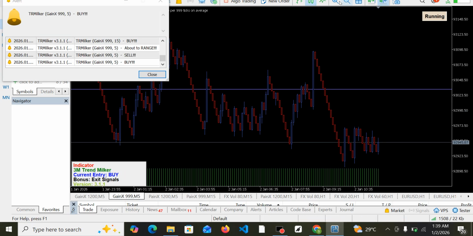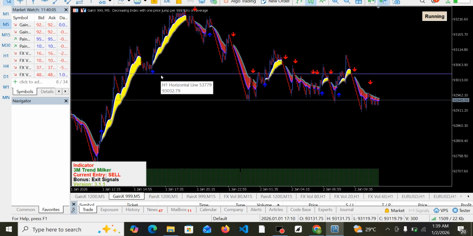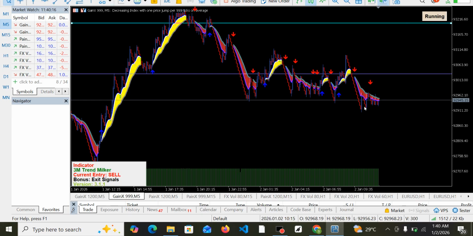Okay, this is it on 5 minute time frame, just the way we are seeing it right now. So all you just need to do is just to sell. Can you see, if you had come in at this point, you would have gotten the opportunity to sell more at this point. You can see, and of course it is still selling right now.